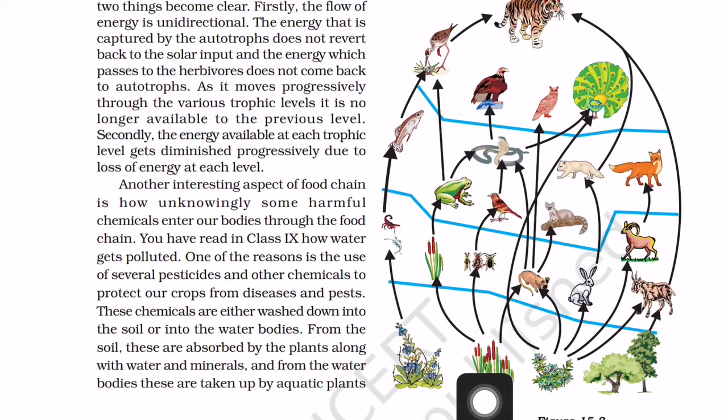You can see this grass is taken by this insect or these animals also, and again you can see this rat. This is a rat, a primary consumer, and it is eaten by this animal and this animal, again this snake. So in every food chain there may be more than 2 or 3 animals which are eaten by or depend on one another.